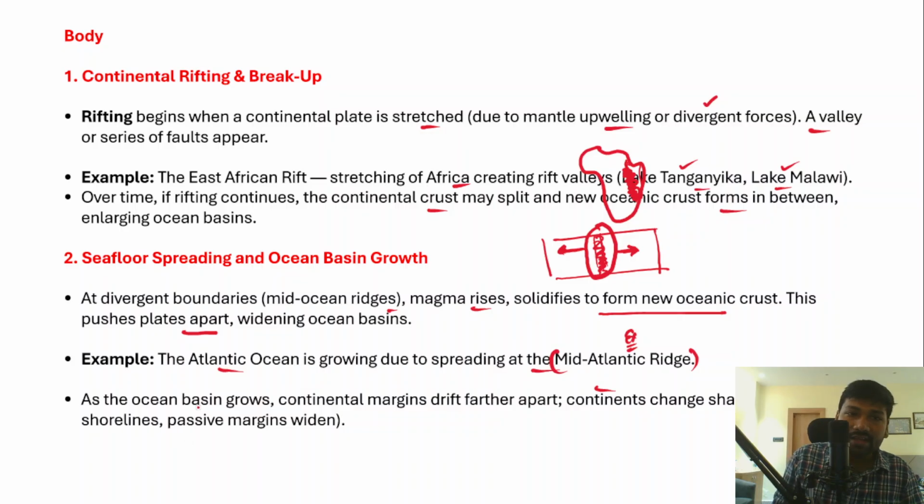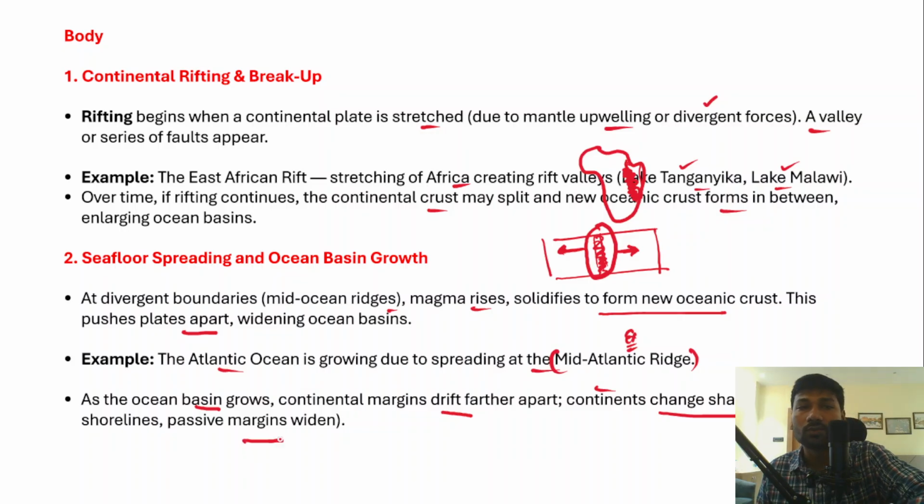In fact, as the ocean basin further grows, continent margins drift further apart, and continents also change their shape. They become more curved towards the shorelines, and they have passive margins, and those passive margins will further widen.